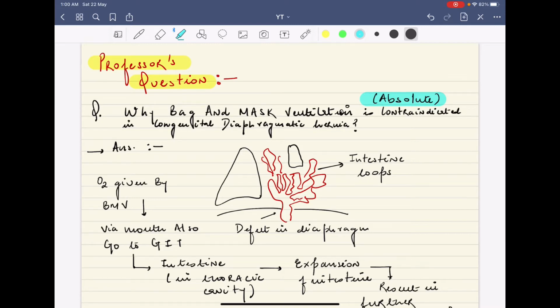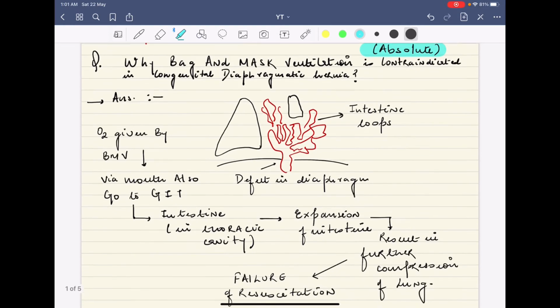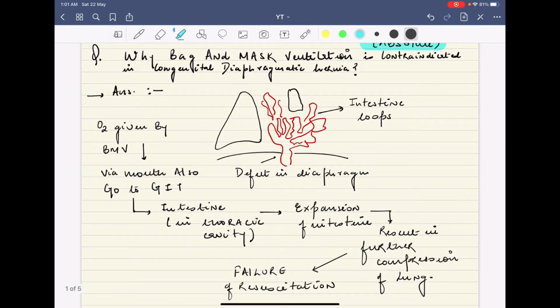So why is this the scenario, that congenital diaphragmatic hernia is an absolute contraindication of bag and mask ventilation? You know that bag and mask ventilation is an important component of neonatal resuscitation. So while we give bag and mask ventilation, it is very important to rule out that the baby born does not have congenital diaphragmatic hernia.